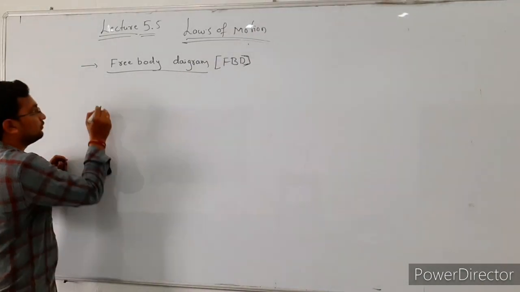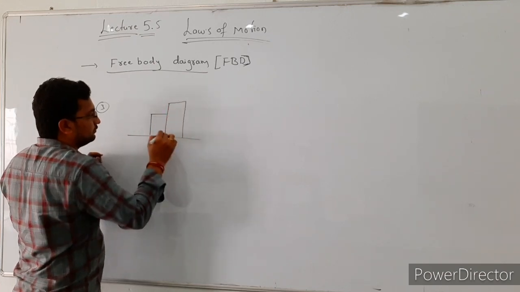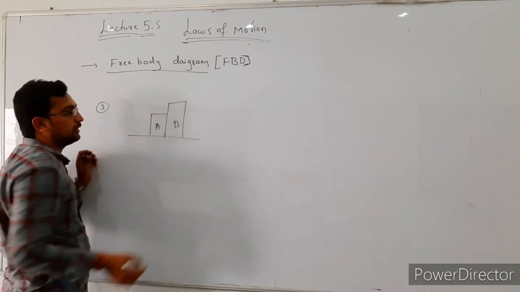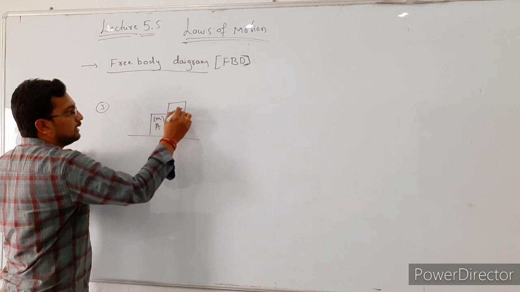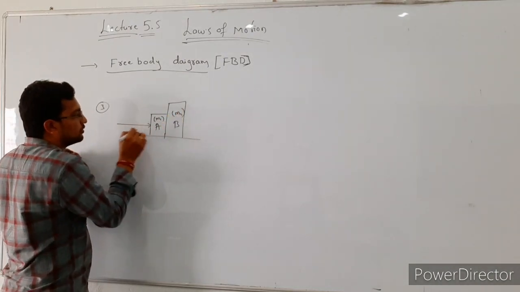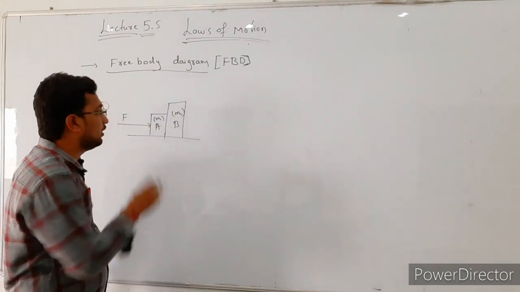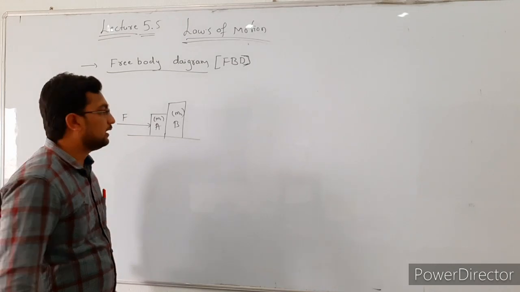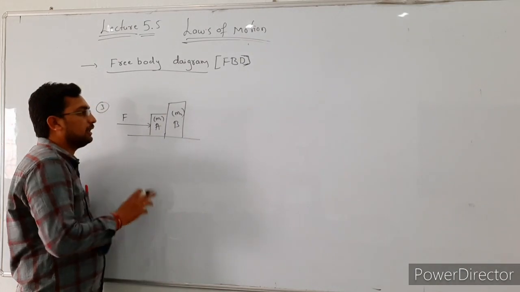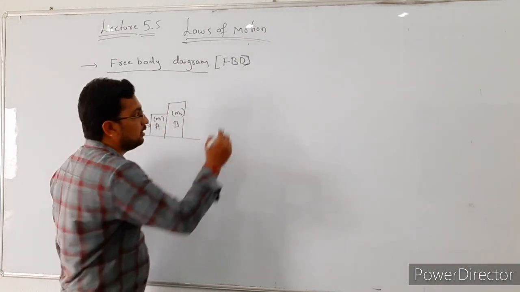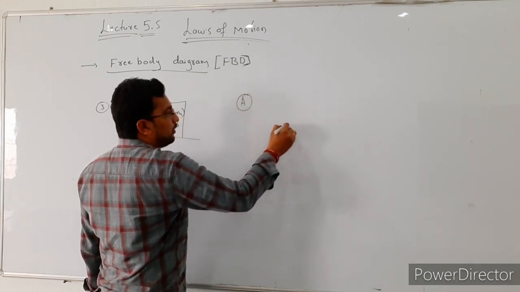Example here. Consider two bodies, both are kept in contact. The mass of first body is m1 and the mass of second body is m2. Here the external force is acting on the body in this direction. Draw the free body diagram for body A and body B. What is the first point to draw the free body diagram here? The first point is, consider the object as a point mass. For body A, consider that it is a point object, right?